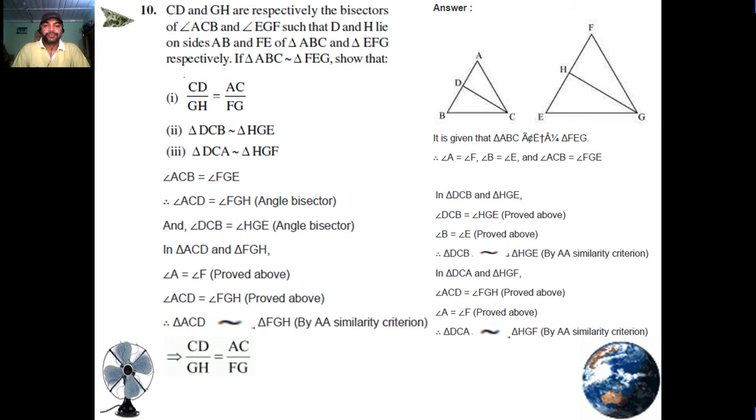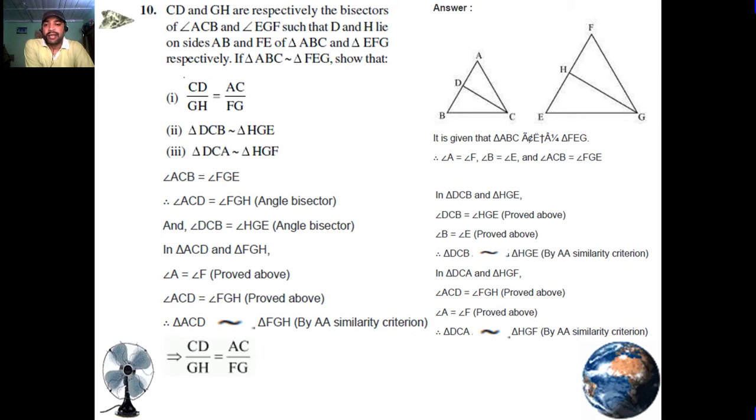Question number 10. CD and GH are respectively the bisectors of angle ACB and angle EGF, such that D and H lie on sides AB and FE of triangle ABC and triangle EFG respectively. If triangle ABC is similar to triangle FEG, prove that first, CD upon GH is equal to AC upon FG. Second, triangle DCB is similar to triangle HGE. Third, triangle DCA is similar to triangle HGF.